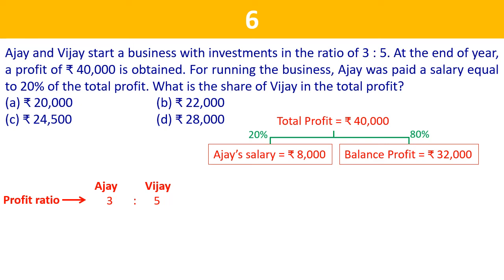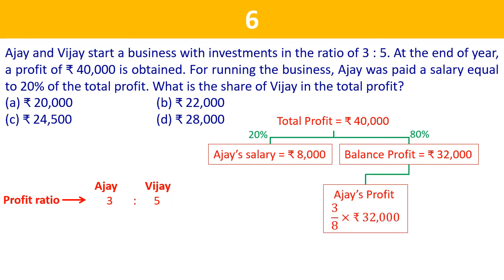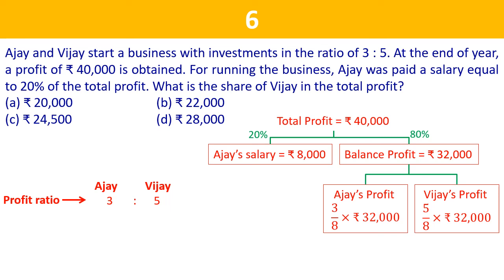This balance amount now will be distributed between the partners on the basis of their profit ratio. So this 32,000 will be divided into 8 parts, out of which Ajay will get 3 parts and Vijay will get 5 parts. So Ajay will get 3/8 of 32,000 while Vijay will get 5/8 of 32,000. Hence Ajay will receive 12,000 and Vijay will receive 20,000. In this question, it is asked what is the share of Vijay in the total profit? The answer is 20,000, option A.